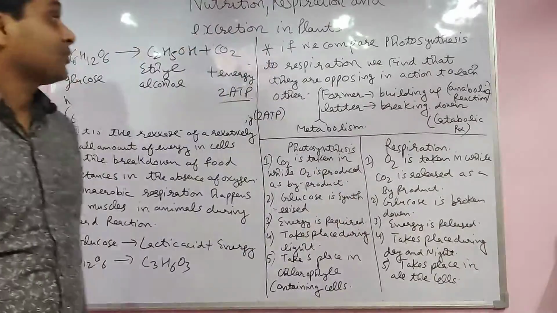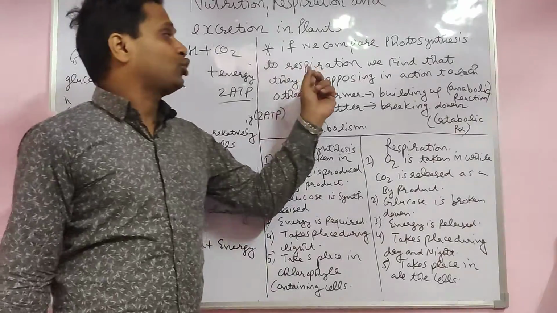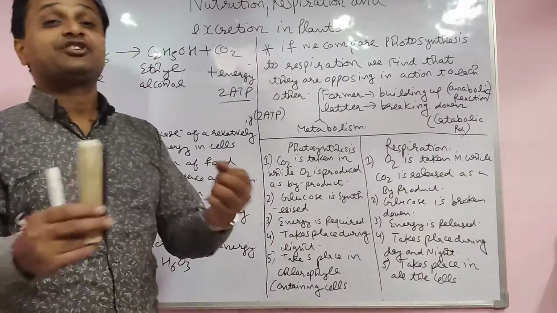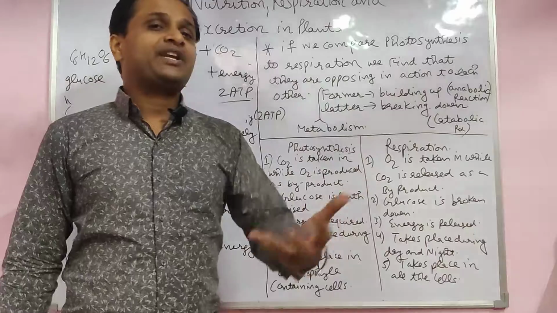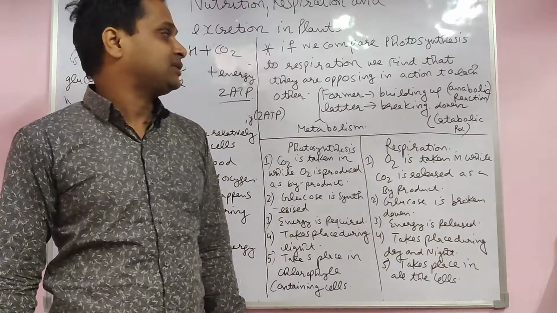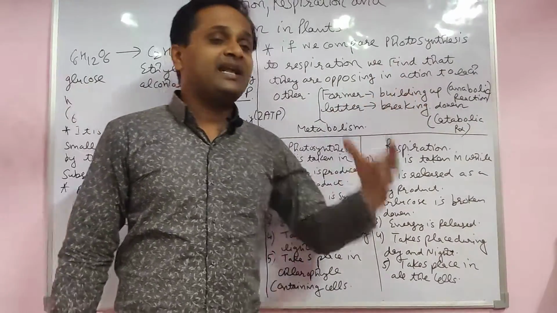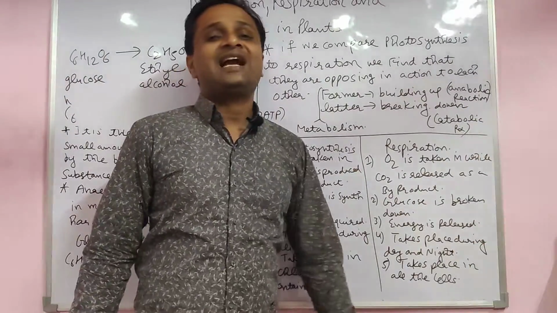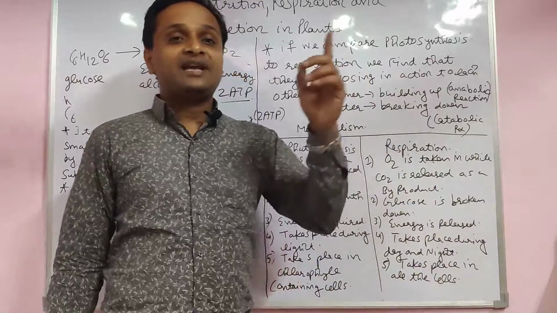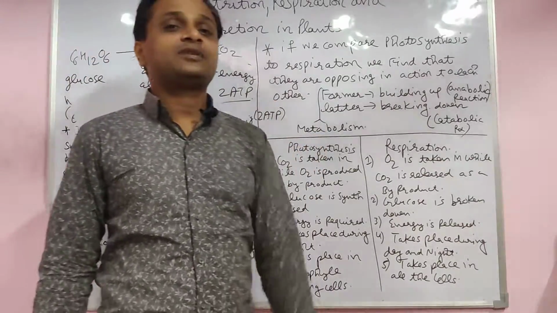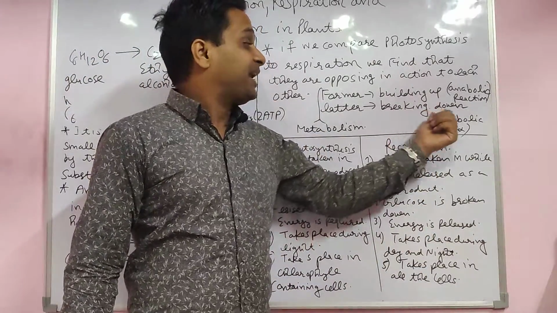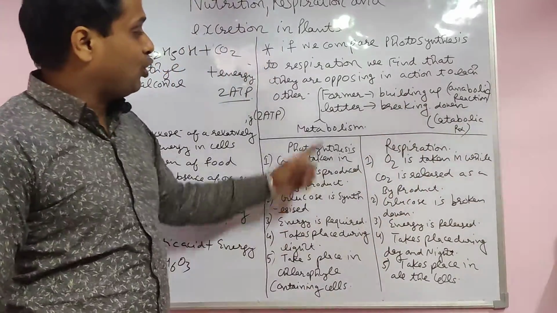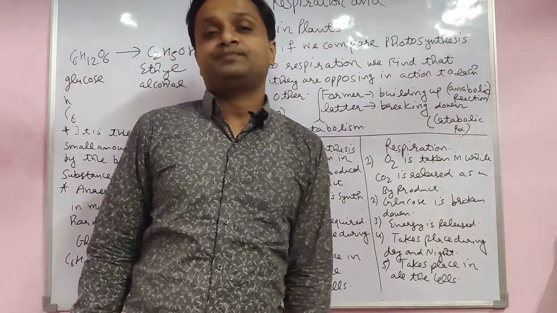Yes, students. If we compare photosynthesis and respiration, we find that they are opposing actions. Respiration is a reversible reaction of photosynthesis. The former is the building up of glucose, an anabolic reaction, in which a substance is built up. Breaking down is a catabolic reaction, a special name given. And both reactions together are called metabolism.